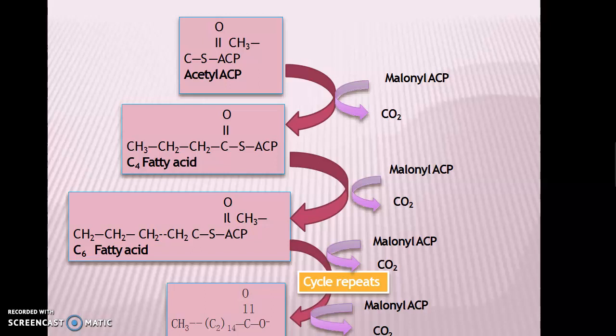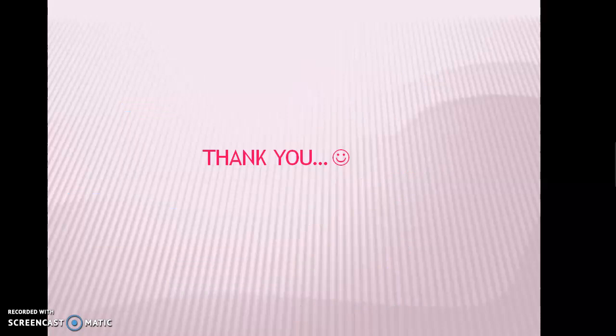The same 4 steps are repeated again and again. And in all the further steps, malonyl ACP provides 2 carbon atoms at each cycle. So the C4 fatty acid is converted into C6, which is further converted into C8, C10, 12, 14, 16 and so on. The cycle repeats, and the length of the fatty acid chain goes on increasing. This was all about the malonyl pathway, that is the synthesis of the fatty acid chain. Thank you. Have a nice day.